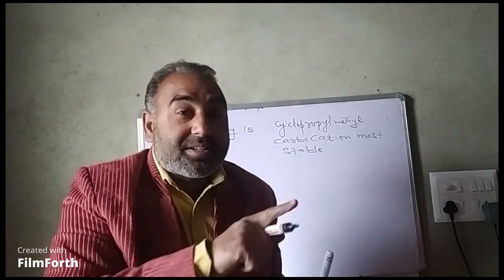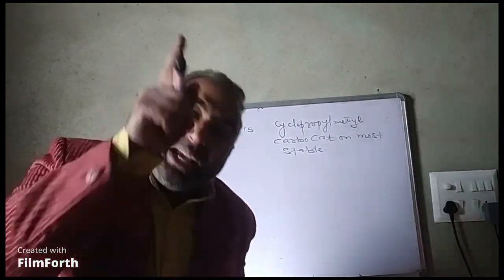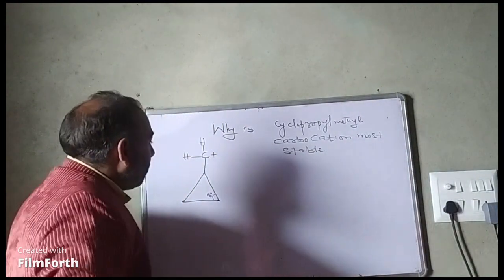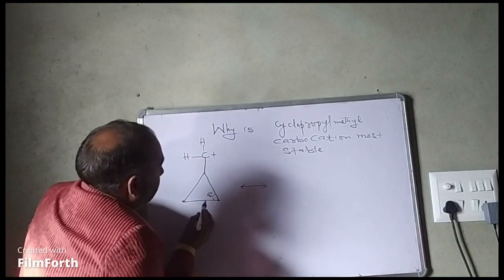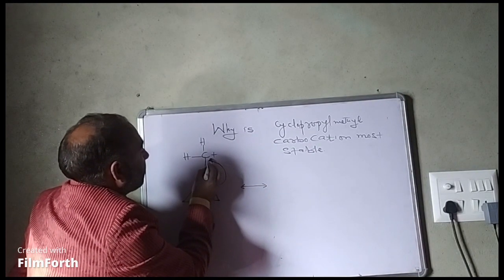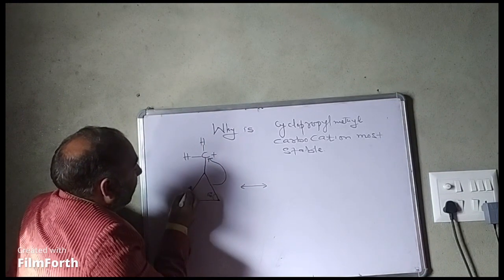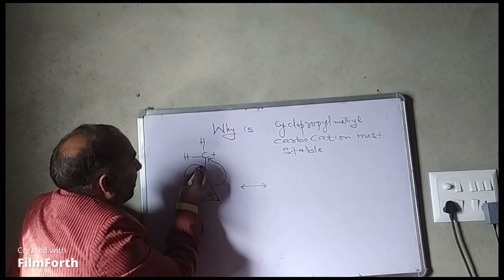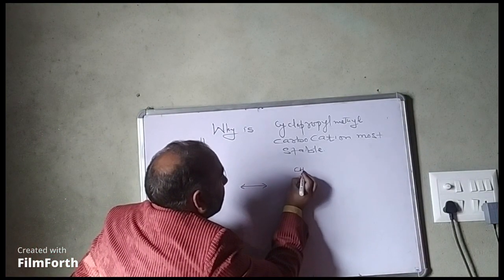But in dancing resonance, pi bonds do not participate. Sigma bonds participate. You can see like this. This bond will break like this. So this carbon and this carbon will be joined and this bond will form a double bond. So we will get this structure.